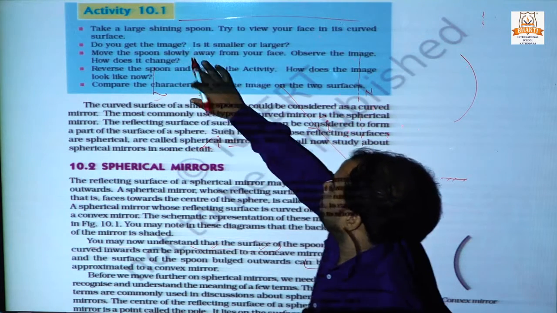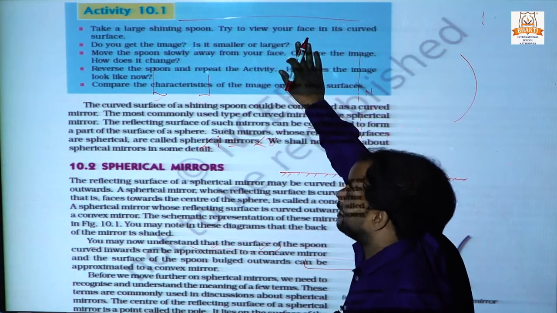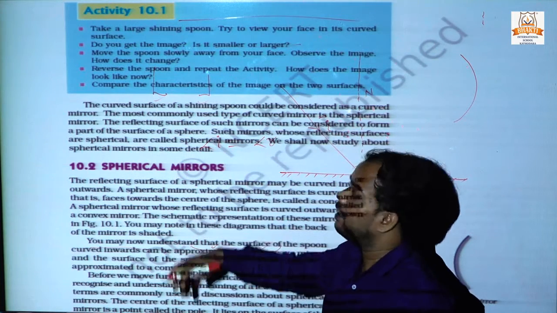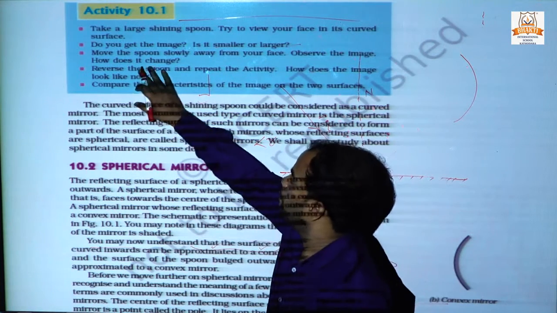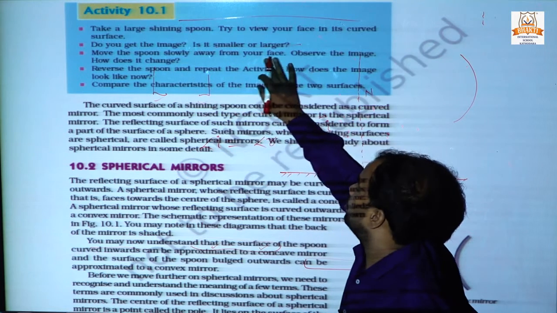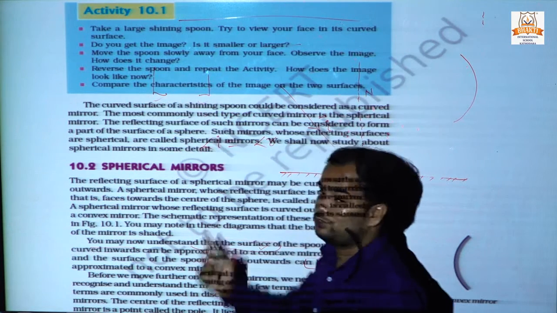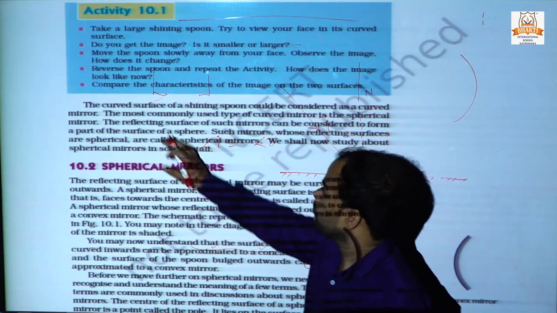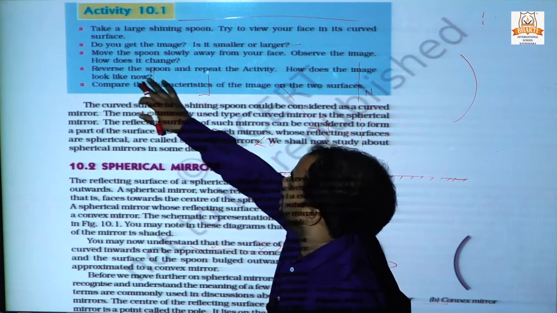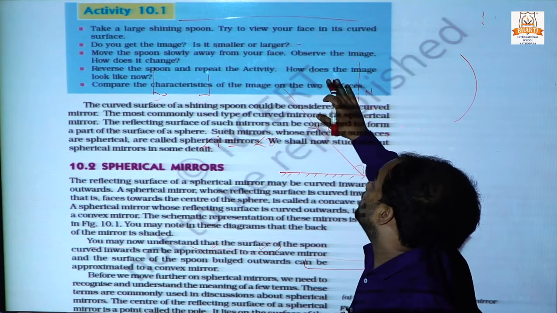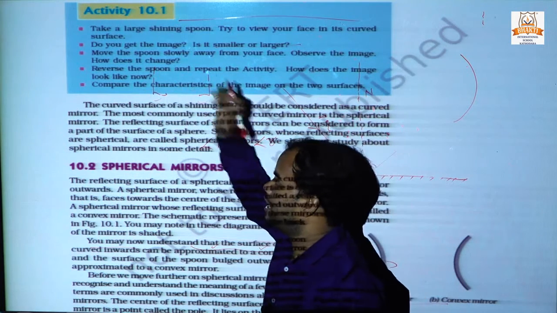Do you get the image? It is smaller to larger, you can see it in the spoon. Move the spoon slowly away from your face. Observe the image. How does it change? Reverse the spoon and repeat the activity. How does the image look now?